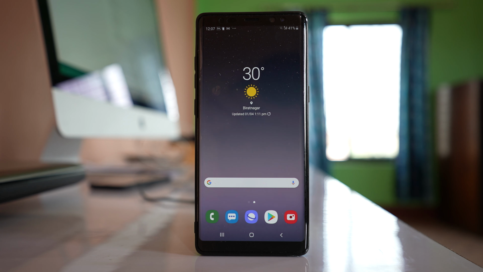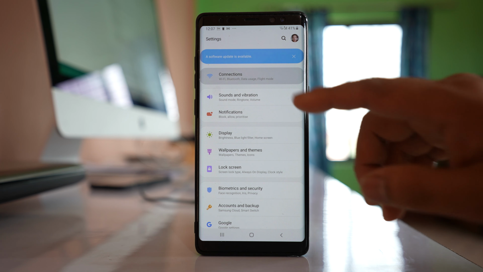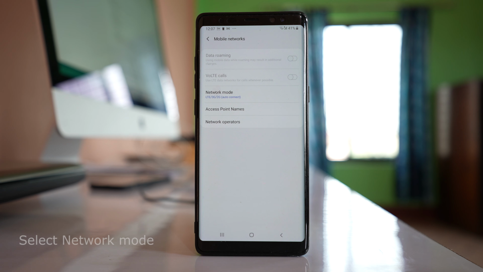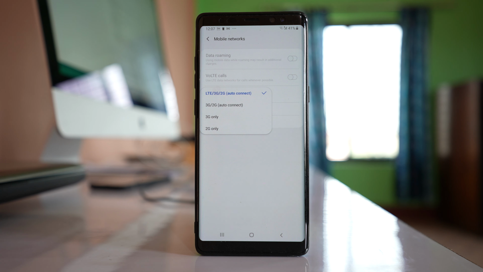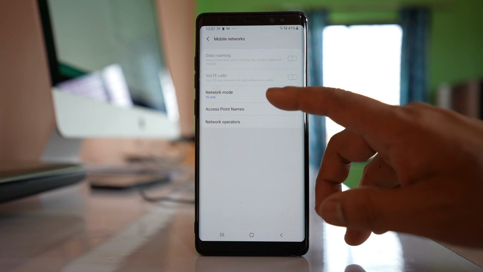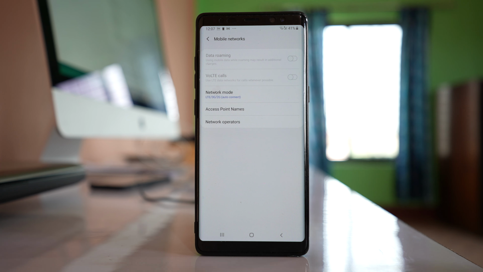Now if you are using your mobile data and if you see that there is a problem in mobile data connection, then what you can do is you can go to settings here, go to connections, go to mobile networks, and then go to this option network mode. Here you can at first select the lowest network mode, and then after a few seconds again go back and select the highest network mode.